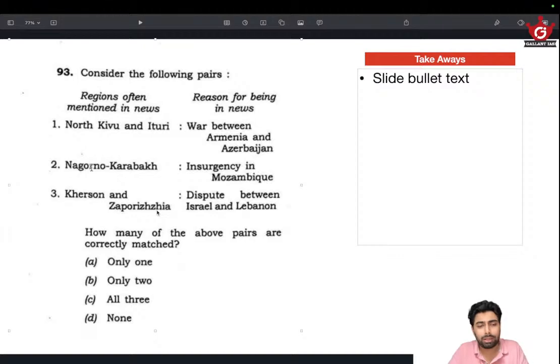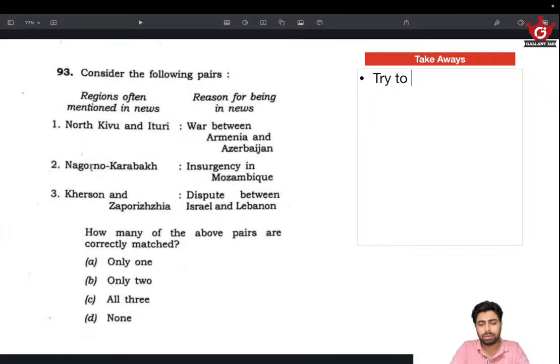So keep an eye on that, with use of Z, P, Z, H and lengthy names of places. These are all characteristics of a Russian origin. So that's wrong, and the answer is D. Just keep that in mind. Okay.